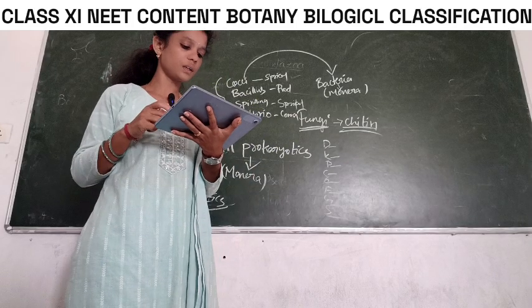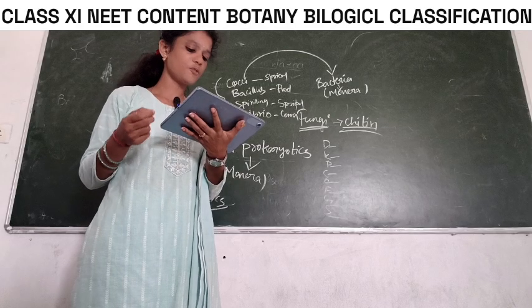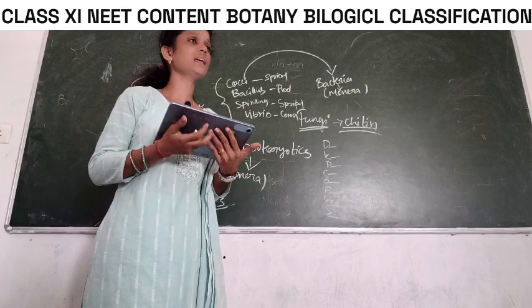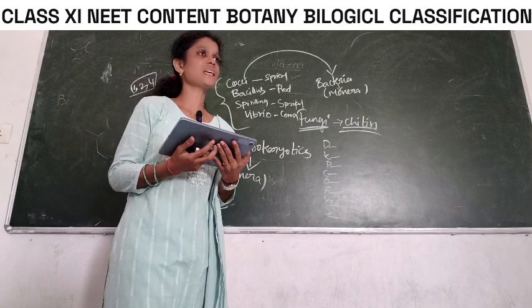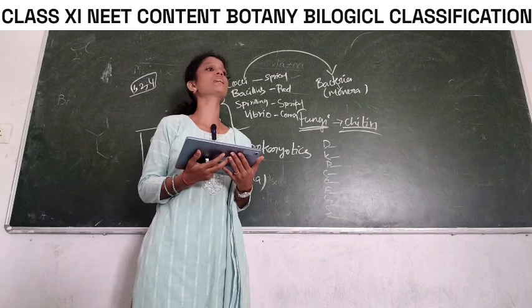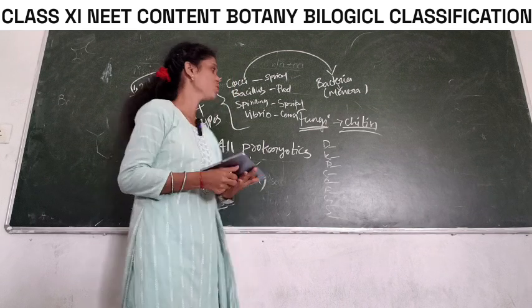And the 15th one: plant-like nutrition is present in A. Amoeba, B. Fungi, C. Cyanobacteria and D. Animalia. Plant-like nutrition is present in Cyanobacteria, very good. Cyanobacteria contains which chlorophyll? Yes, chlorophyll A.